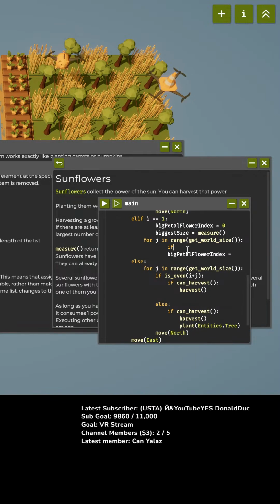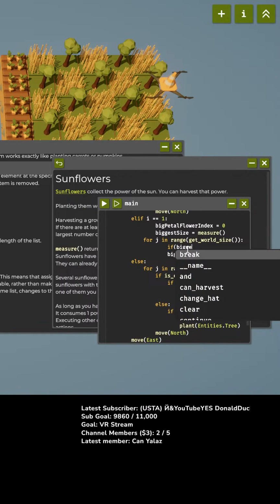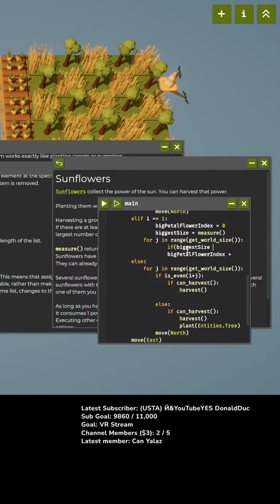And then if biggest size... Oh, wait, have I not unlocked variables yet? Well, we'll find out soon.